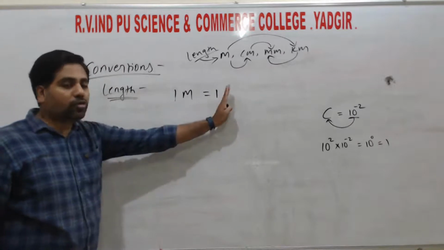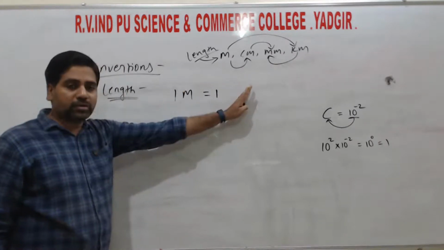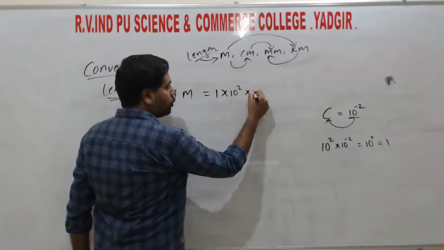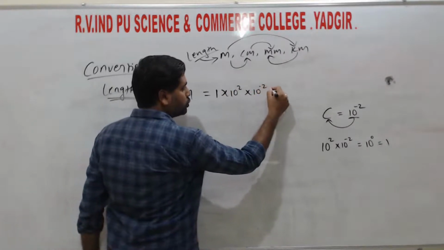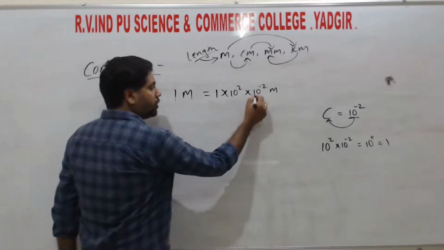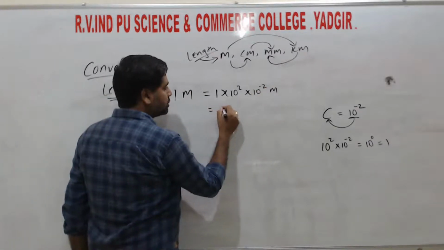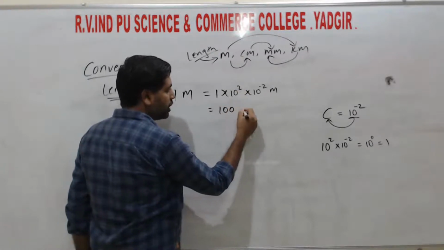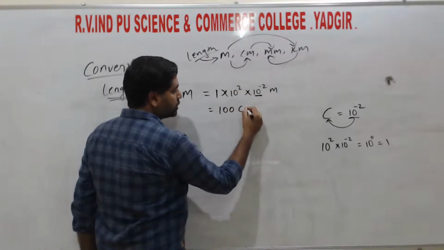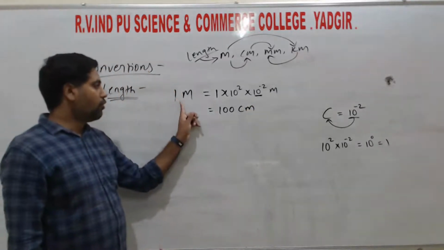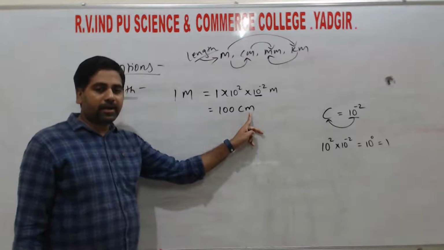Then if we want to convert the meter into centimeter, we need to multiply by 10 to the power of 2 into 10 to the power of minus 2, with the unit meter as it is. Then 10 to the power of minus 2 can be written as 1 into 10 to the power of 2, that is 100. So this can be written as centimeter, right? So 1 meter is equal to 100 centimeter.